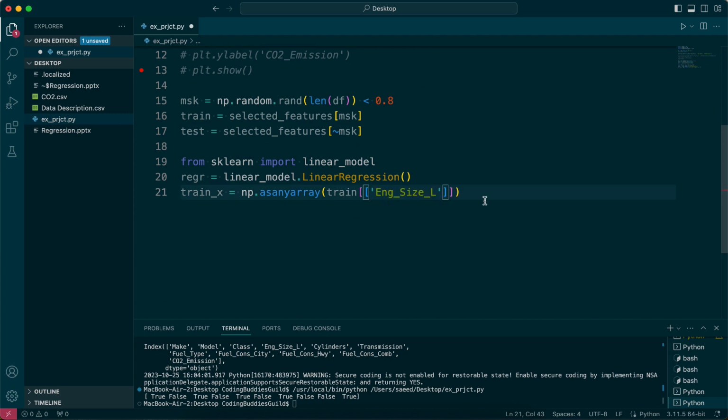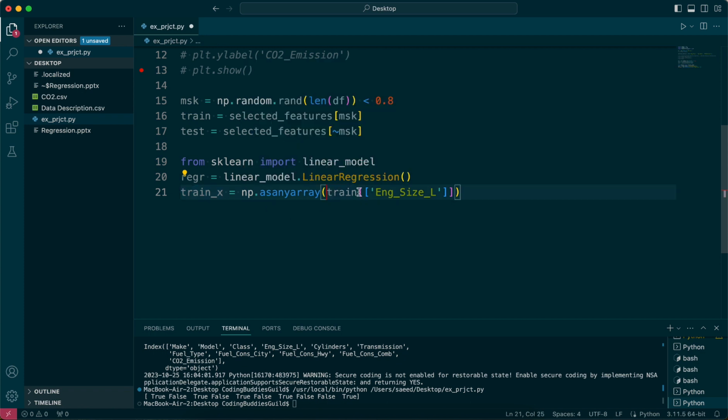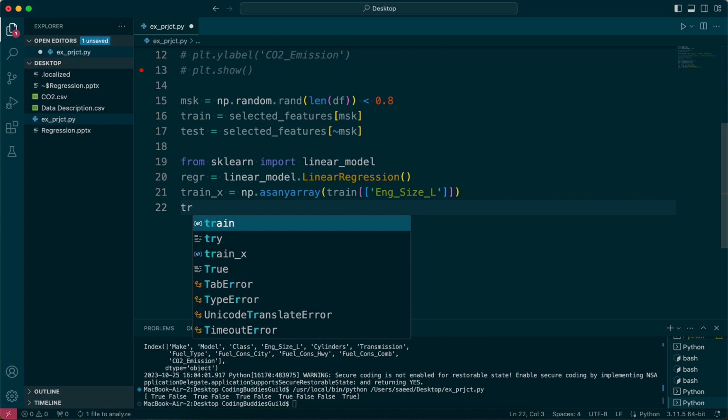I'll show you how we can use more than one feature later in the same video, hopefully. So yeah, we're going to say that the train x, the values that we want to use for training, is numpy.asanyarray. So just get these values and bring them into numpy format for me, number array format.